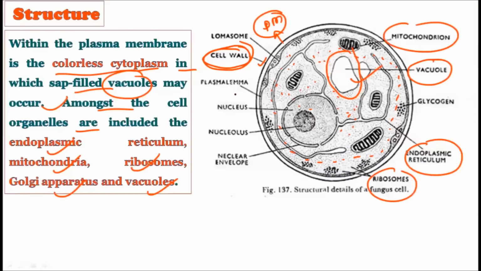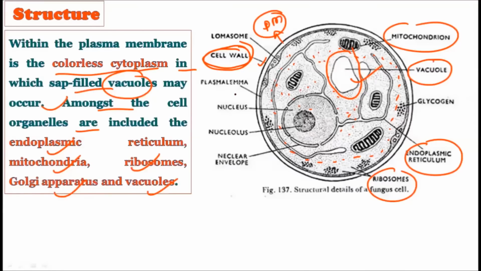All these things are present inside the plasma membrane. Okay, inside the plasma membrane all these organelles are the typical characteristic of the eukaryote, that they possess membrane bound organelles like endoplasmic reticulum, mitochondria, ribosomes, Golgi apparatus, and vacuoles, etc. All are present inside the cell of the fungus.